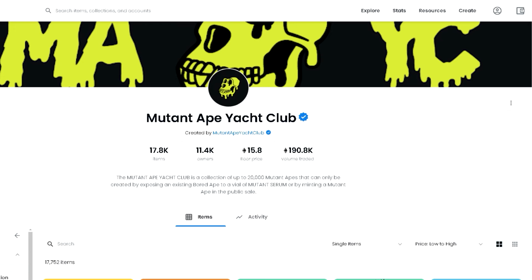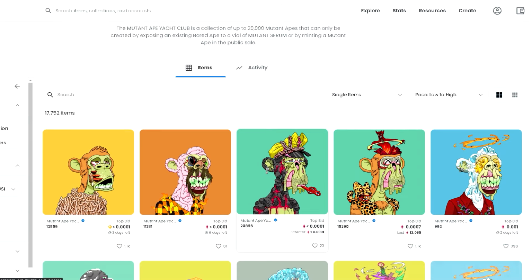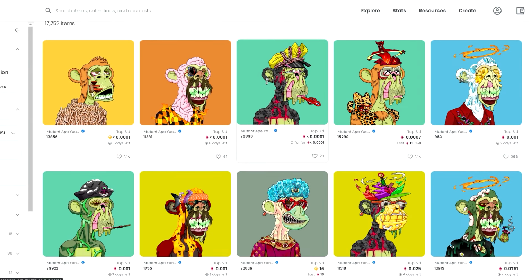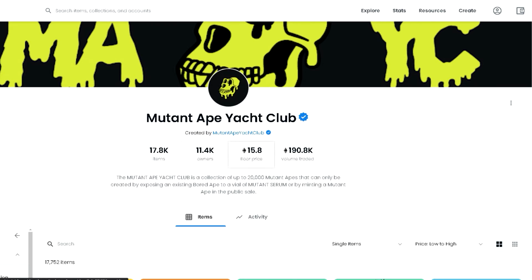For example, the floor price of this collection when it was in the mint phase was certainly not almost 16 Ethereums. Even from 3 months ago it was barely 7 Ethereums. And when it was in the mint phase it was around 0.3 Ethereum floor price.